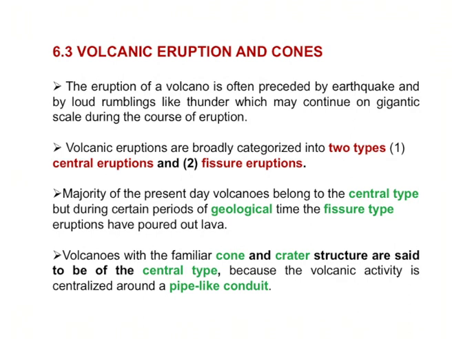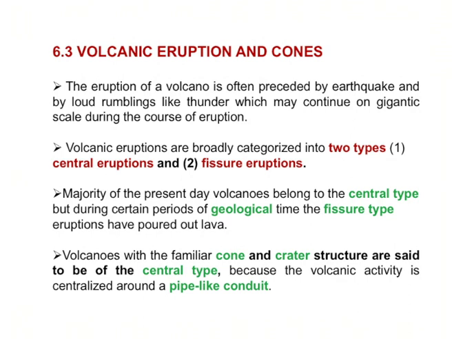The majority of present day volcanoes belong to the central type of volcanic eruption. During certain periods of geological time, fissure type eruptions have poured out lava.